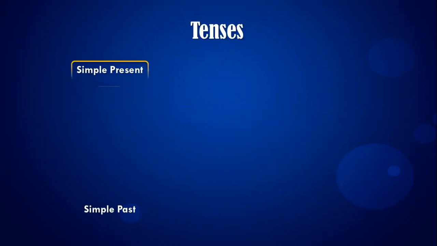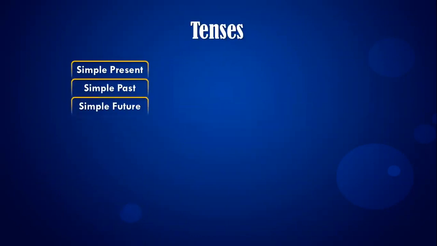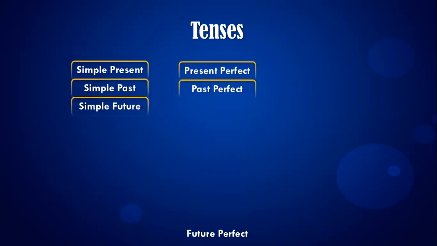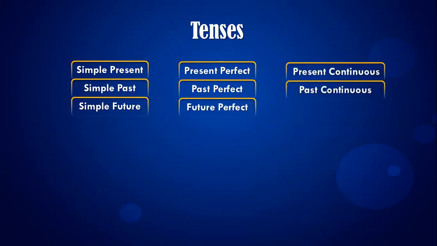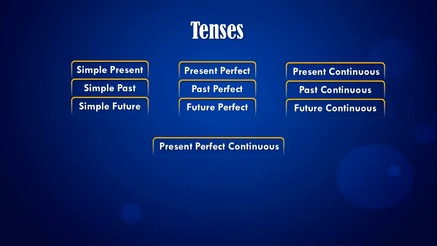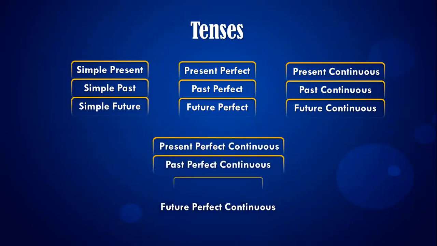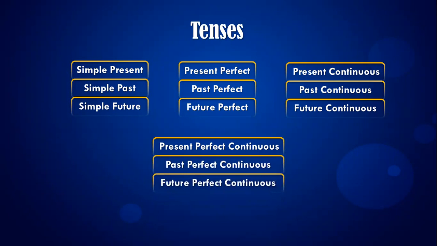That is simple present, simple past, and simple future. Present perfect, past perfect, future perfect. Present continuous, past continuous, future continuous. And present perfect continuous, past perfect continuous, future perfect continuous. In this manner, they all form 12 different tenses.